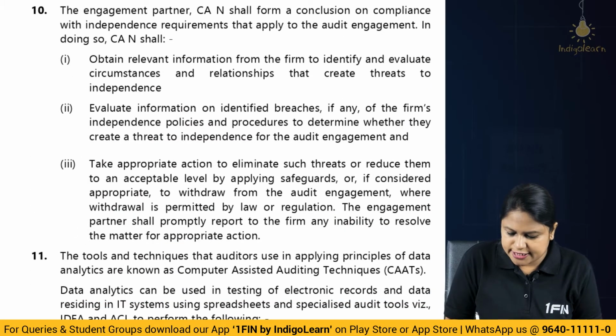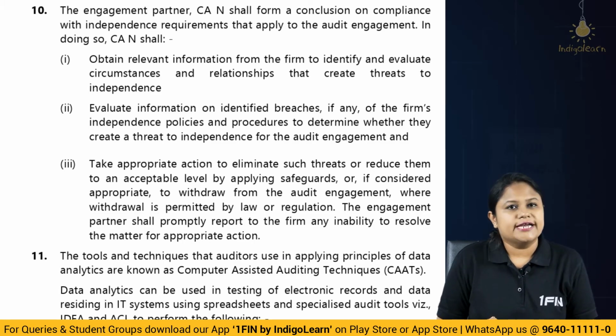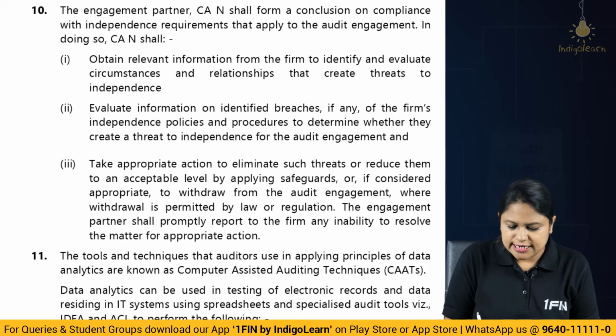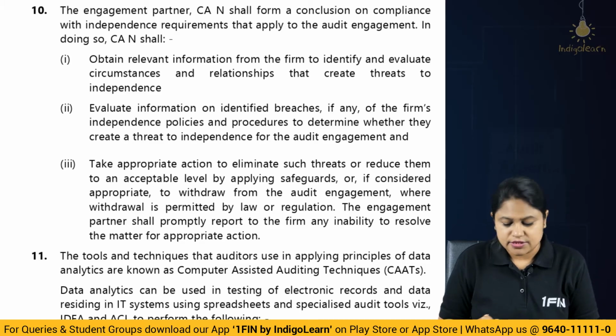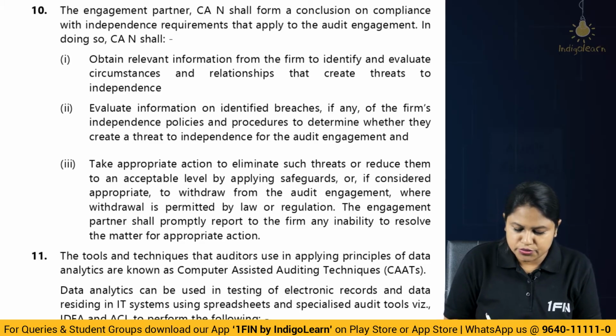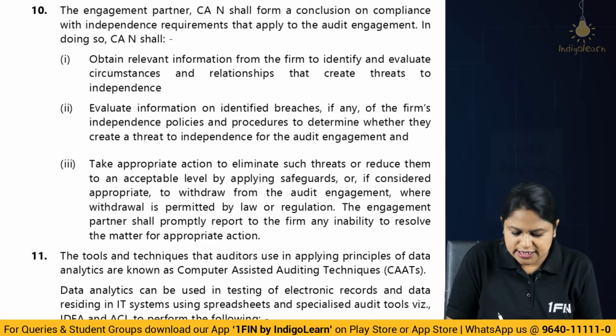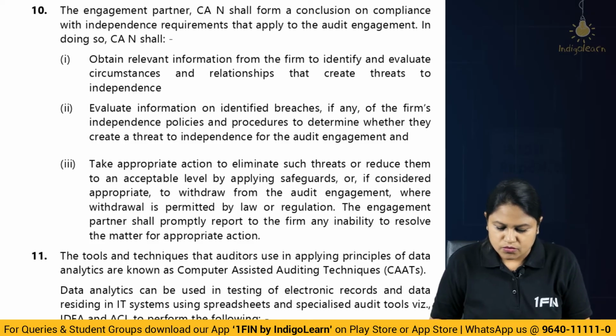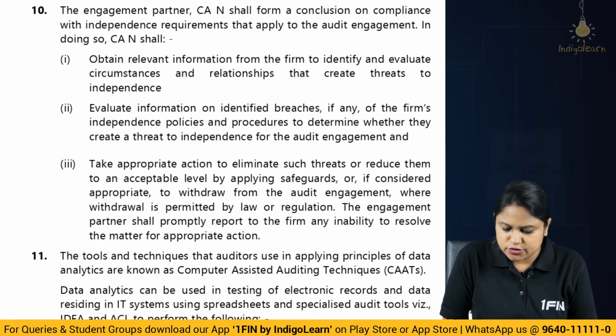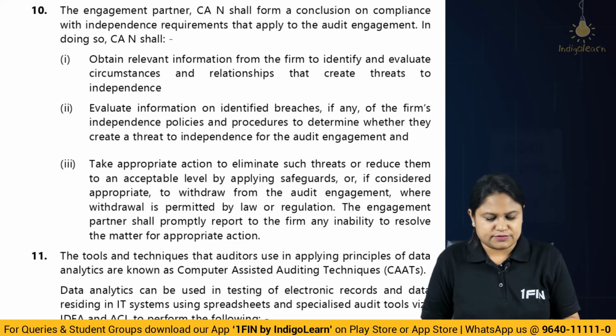Then here I told you that you have to identify and evaluate the circumstances and relationships that will affect independence, that is, threats to independence. Then identify the breaches and see if there is a threat to independence. Then try to take appropriate actions to eliminate it. And if elimination does not happen, what will you do? You will apply safeguards. If it is not possible to bring it to an acceptable level, then in that case we are not going to accept it, that is, withdrawal is permitted. Okay, so we have to try to resolve the matter as appropriate to the situation.